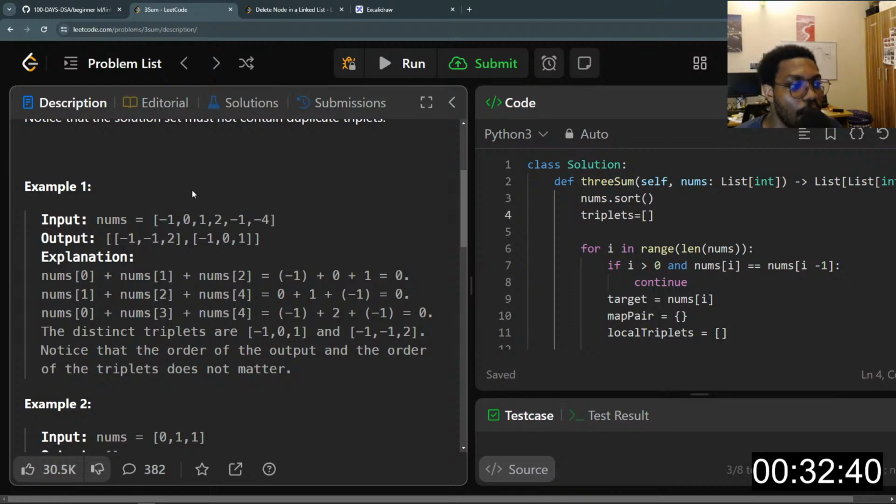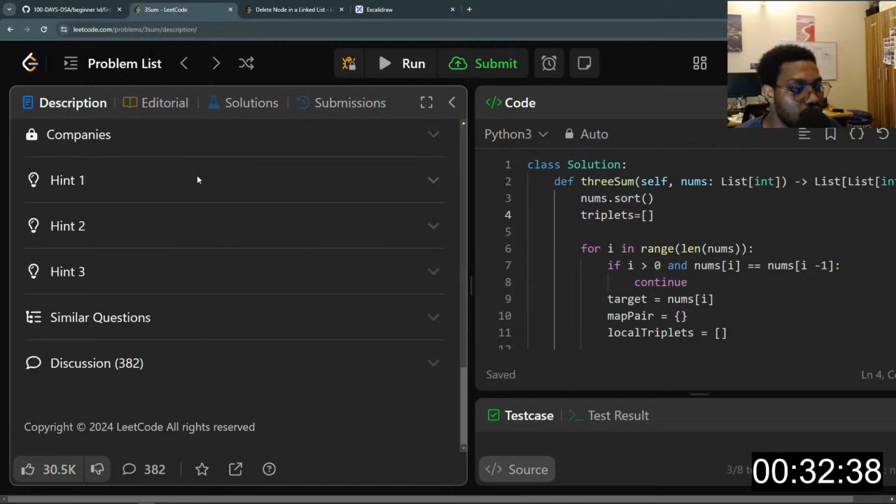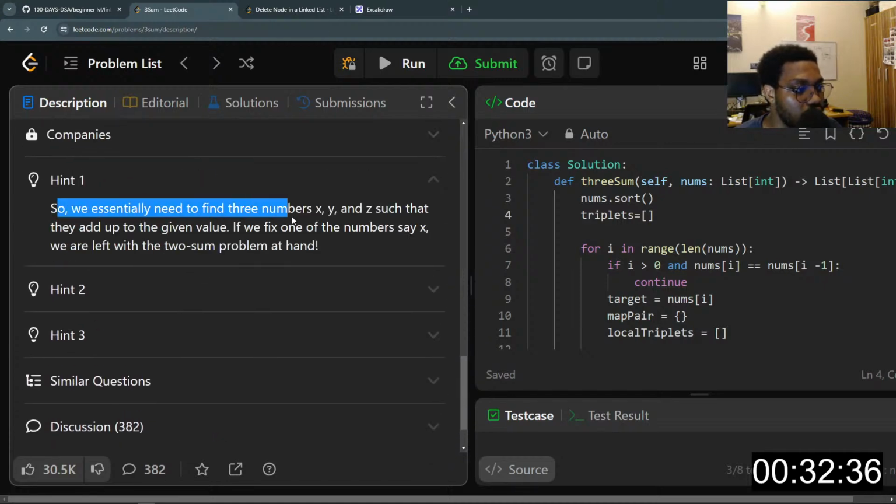And then we'll apply the hints. So when you look at the hints, essentially we need to find three numbers x, y, and z, right, such that they add up to a given value.